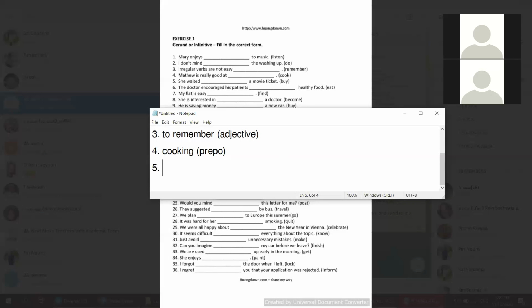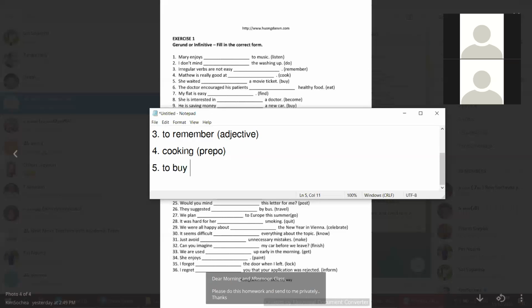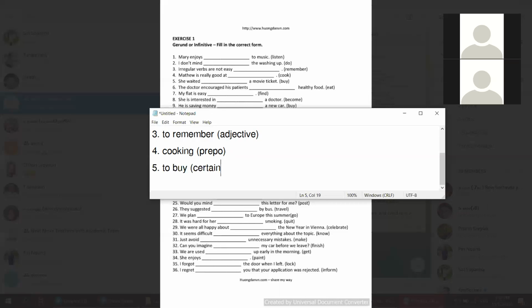She went to buy a movie ticket. She waited. Don't forget the ed at the end here. She waited to buy. Why to buy? Because of the word waited. Yeah, that is a certain verb. Okay, number 6.